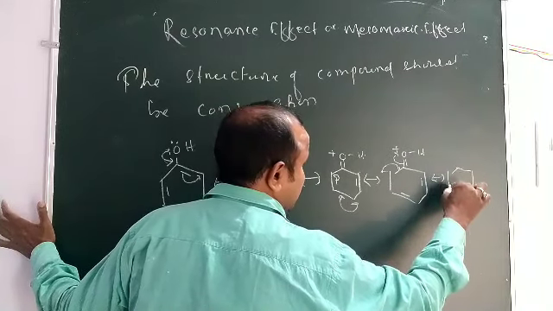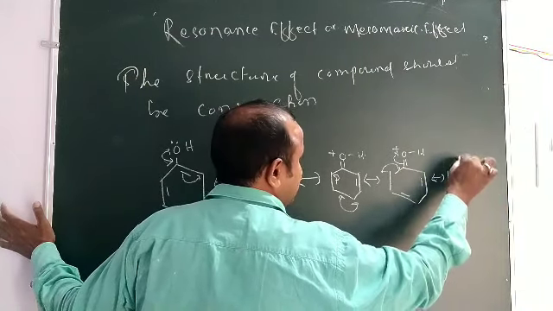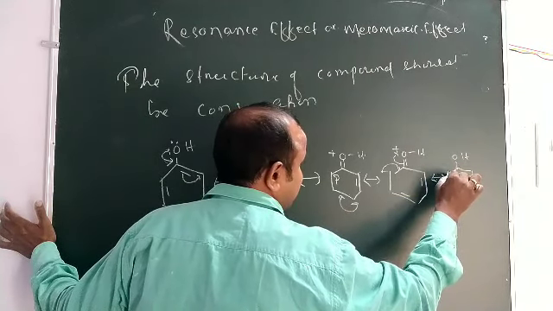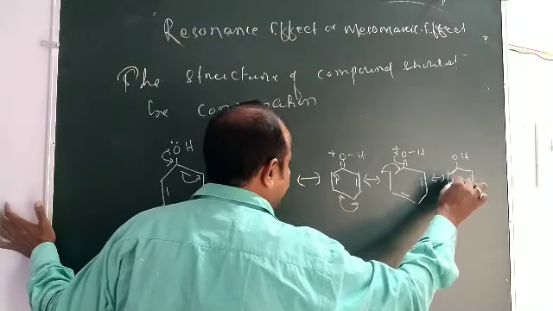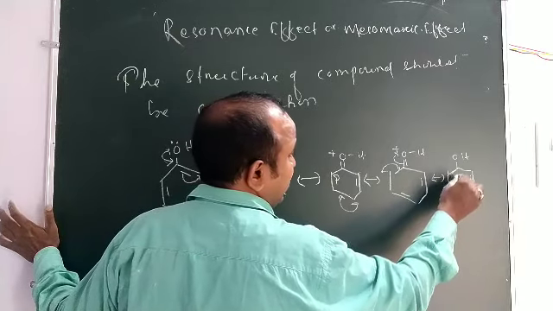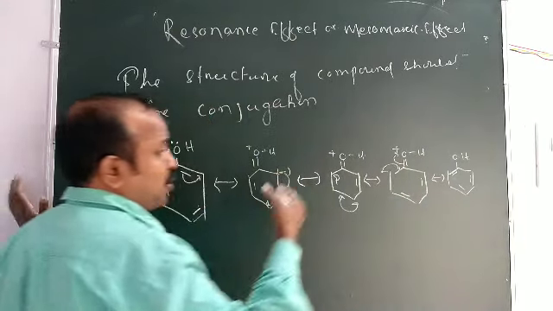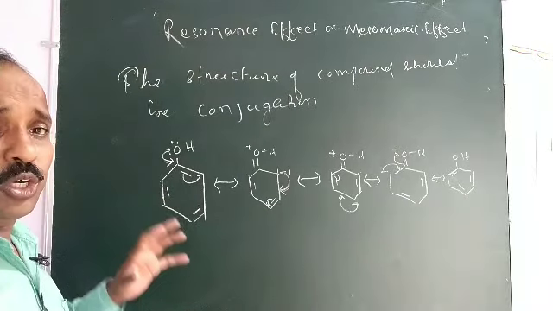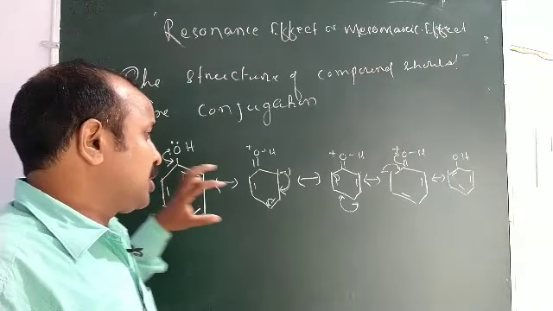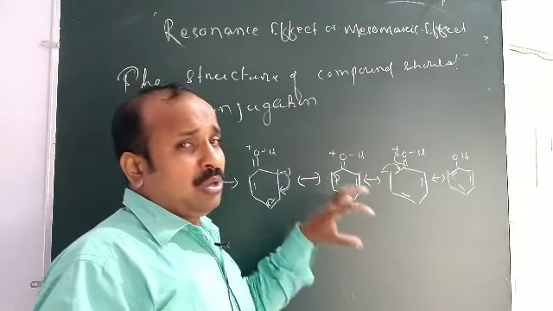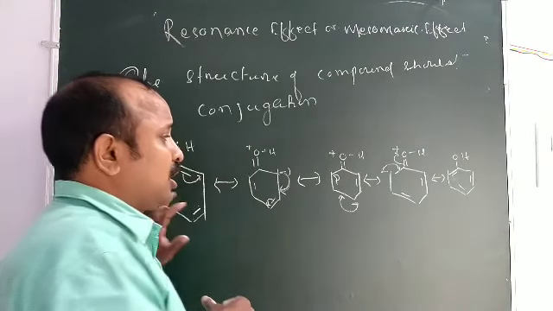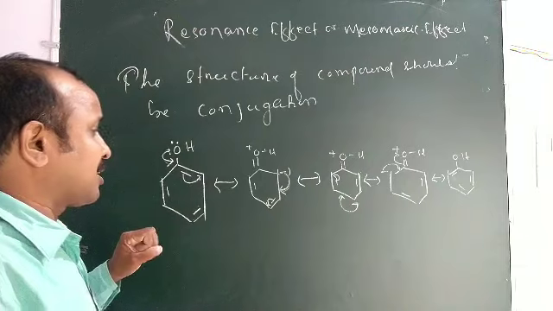This is the resonating structure of phenol. That is the delocalization of pi bond. Here you look at the position of the pi bond. The pi bonds are delocalized due to the displacement of electrons within a molecule. This delocalization is called the resonating structure.